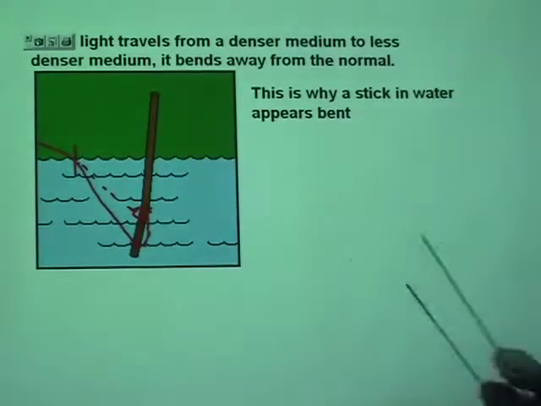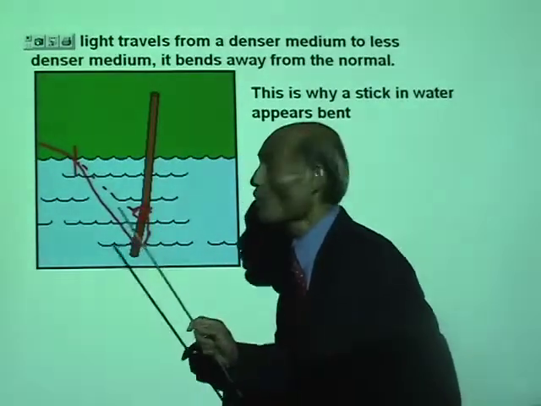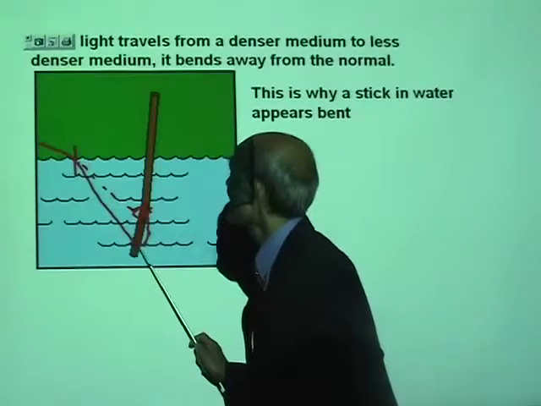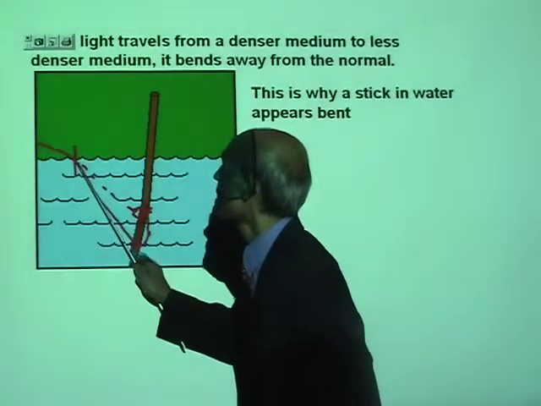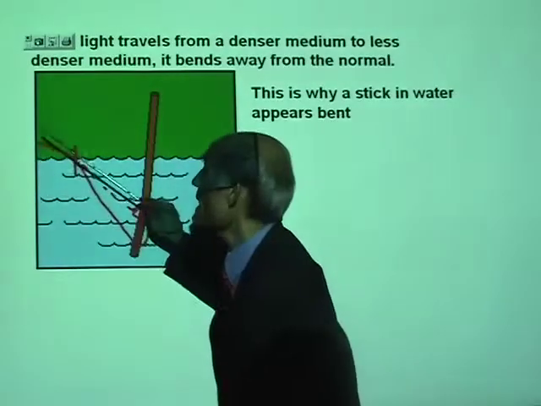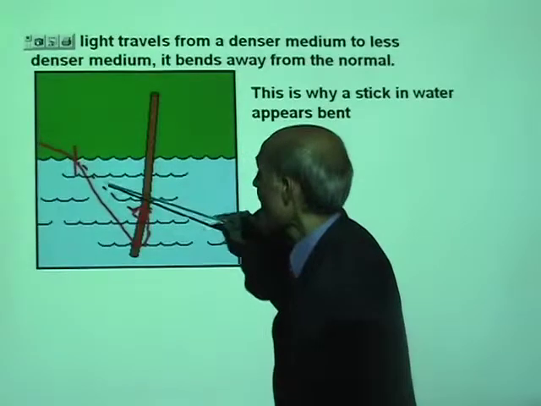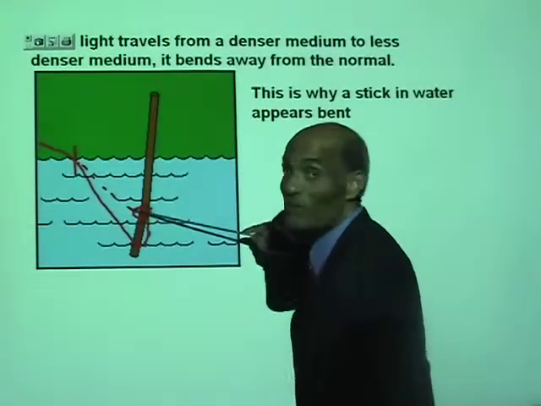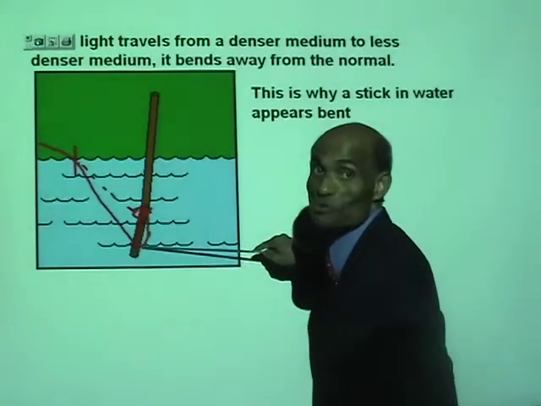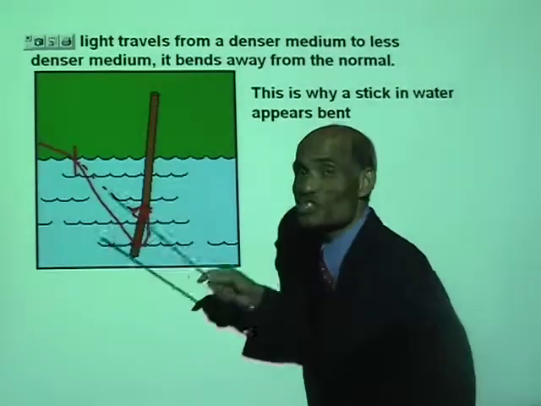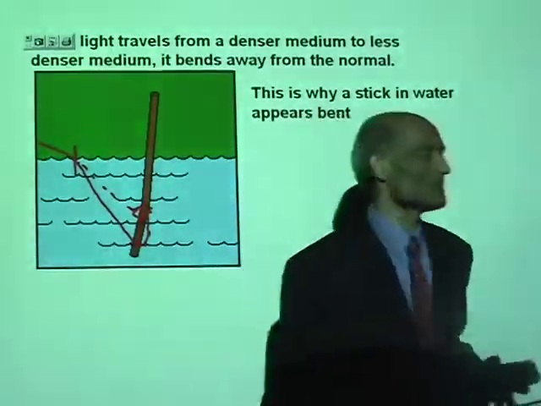So the reason why the stick appears bent when it is put inside water is that light coming from the stick, when it enters from water into air, bends away from the normal. When you look from here, that light ray will appear to be coming from here. That means the end of the stick, instead of where it actually is, you will see it slightly raised up. And that way you see the stick bent.